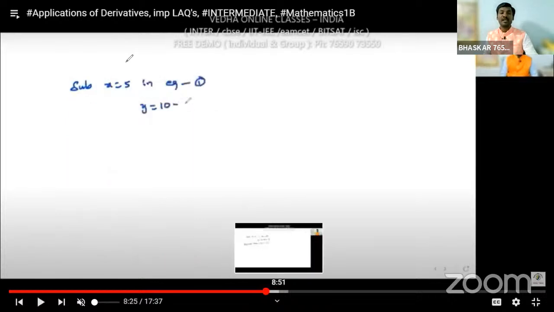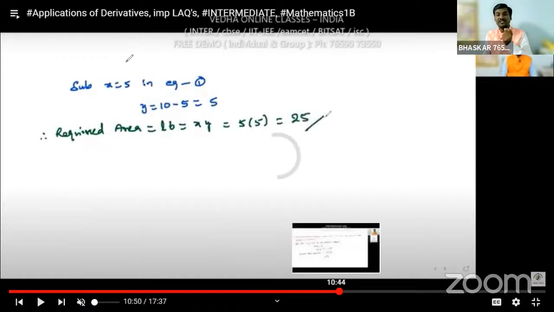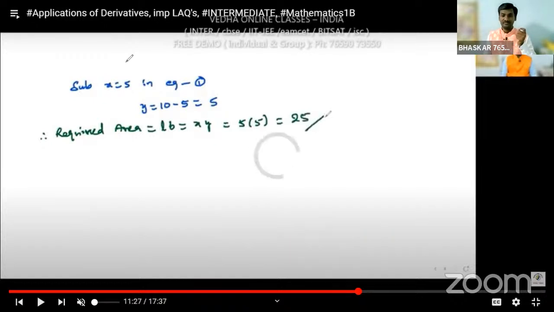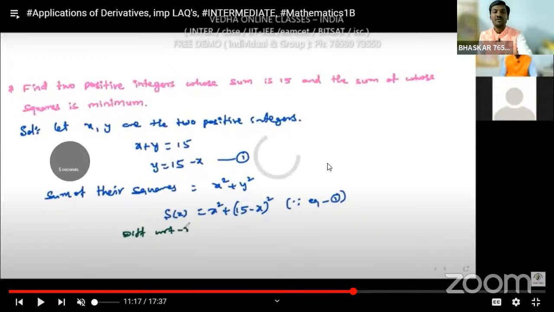Now substitute x is equal to 5 in equation 1 so that we get the y value. So y is equal to 10 minus x, that means 10 minus 5. What is the required area? He is asking for the maximum area. So area is equal to length into breadth, that means L into B, so that means x into y.